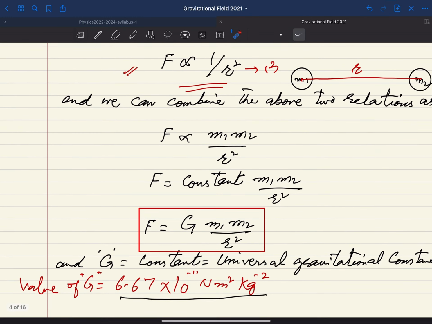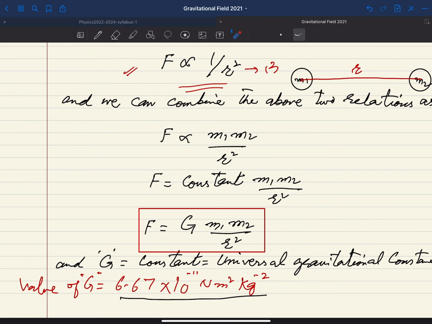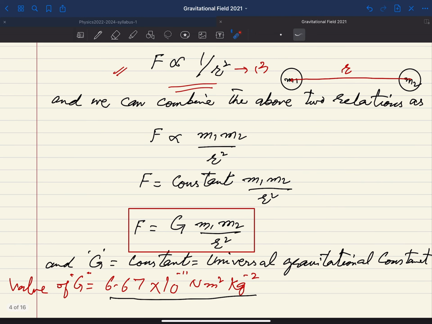यहाँ ज़ाहिर है कि एक कांस्टेंट हमें चाहिए होता है अगर हम एक इक्वेशन को डेवलप करना चाहते हैं किसी रिलेशन से. So if you want to change this relation into an equation you need a constant, and again the same thing, the constant here we have determined is termed as the universal gravitation constant. This constant is represented by capital G. The value which we have for this constant is 6.67 into 10 to the power minus 11, and of course